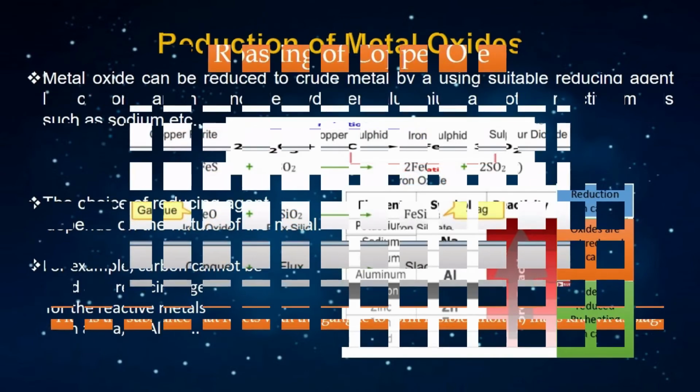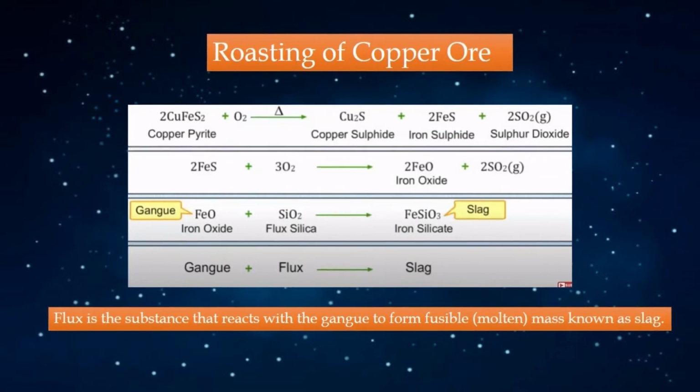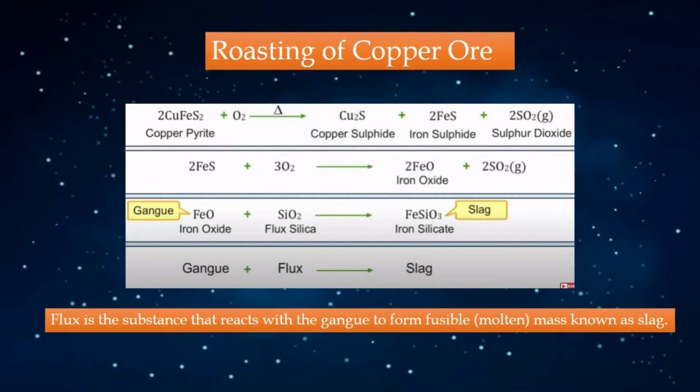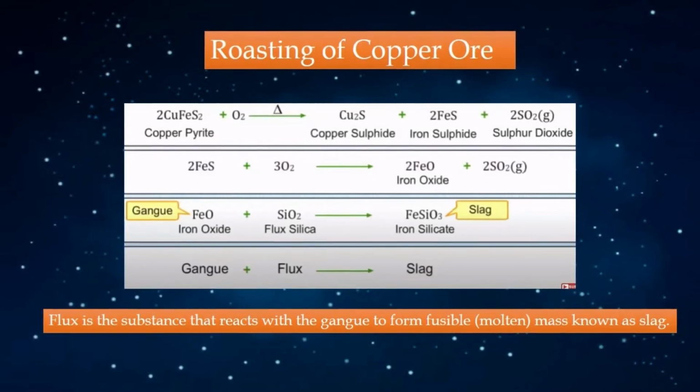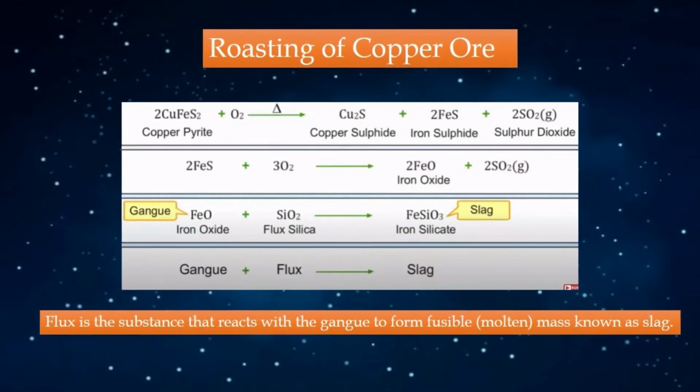Now let's see what happens upon roasting of copper ore, that is copper pyrite. When copper pyrite is heated in the presence of excess oxygen, copper will be converted to copper sulfide, iron will get converted to iron sulfide, and sulfur will be converted to sulfur dioxide and it will be removed. Now this iron sulfide will undergo further oxidation and becomes iron oxide.